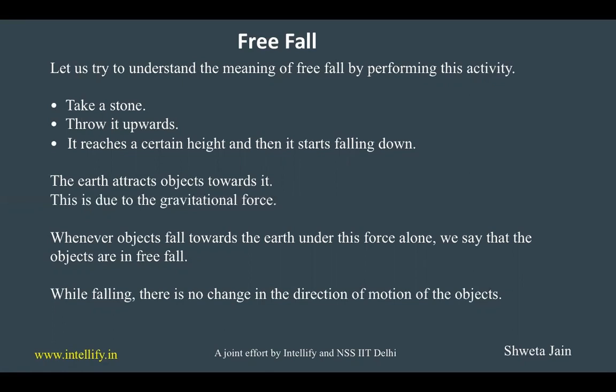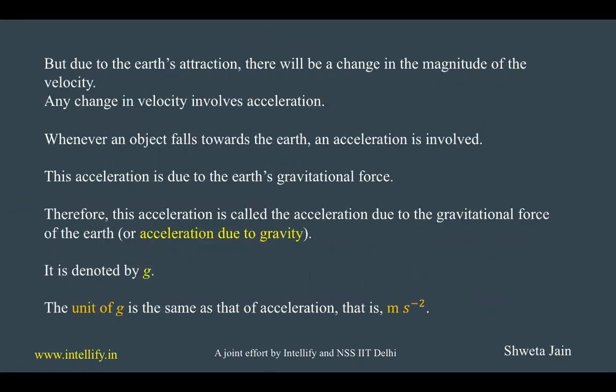When objects are falling, there is no change in the direction of motion of the objects. But because of the Earth's attraction, there will be change in the magnitude of velocity. We know that change in velocity involves acceleration. So whenever any object is falling towards the Earth, an acceleration is involved. This acceleration is due to the Earth's gravitational force. So this acceleration is called acceleration due to the gravitational force of the Earth, or acceleration due to gravity.